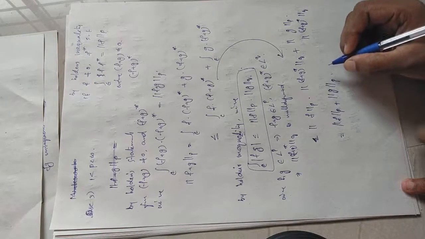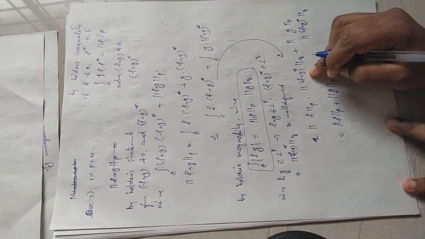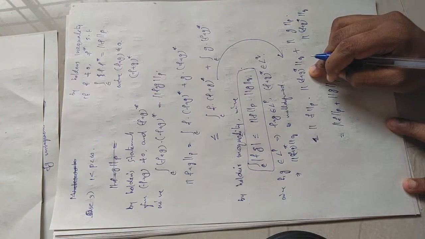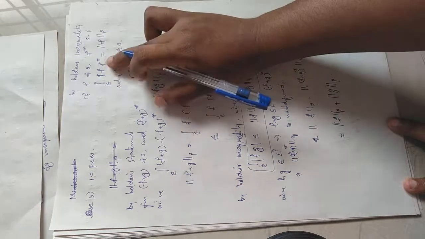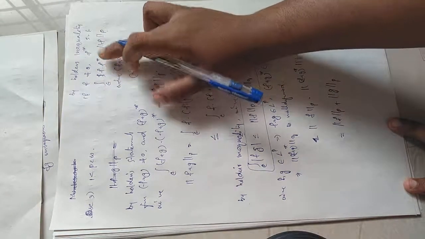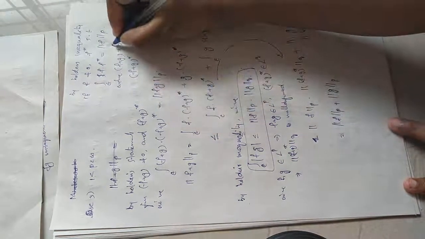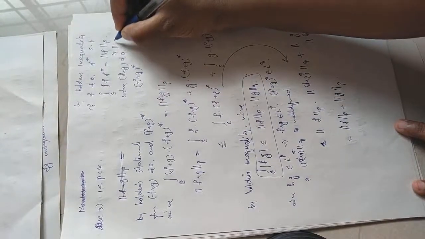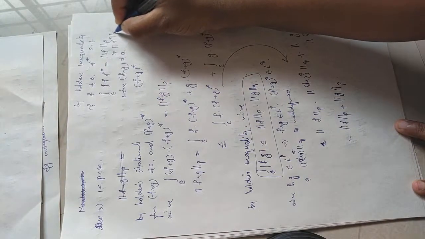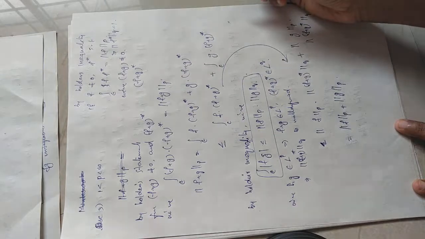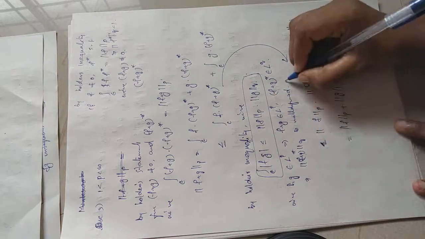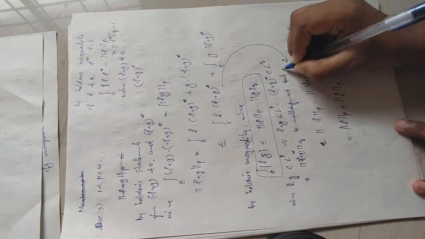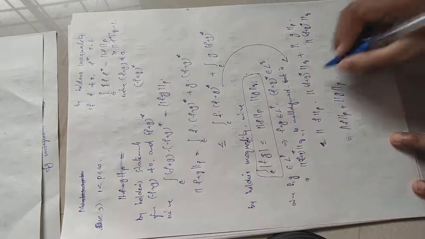By Hölder's inequality, we already proved that when you find f star, f star belongs to L^q, the integral over E of f into f star is equal to the p norm of f, and the q norm of f star is equal to 1. So here also the q norm of (f plus g) star is well defined, and it is equal to 1.